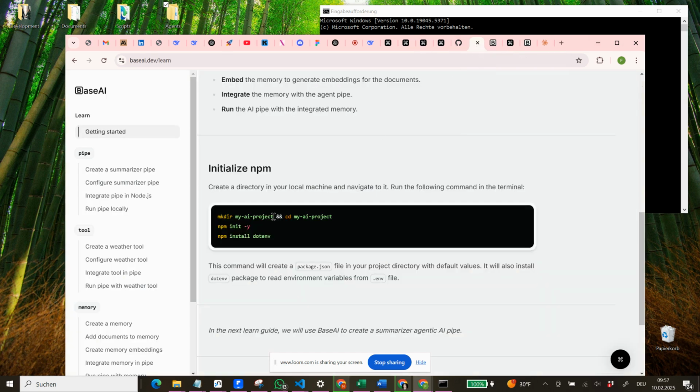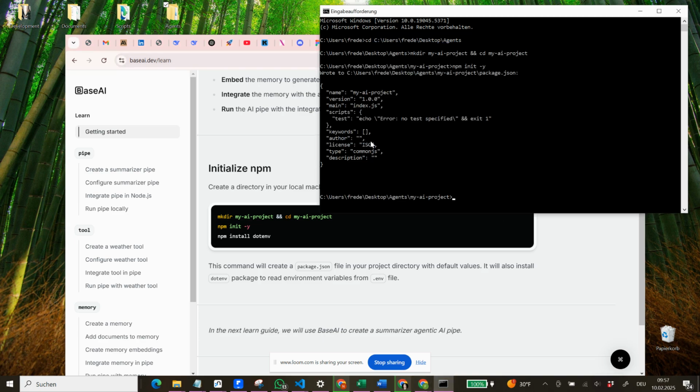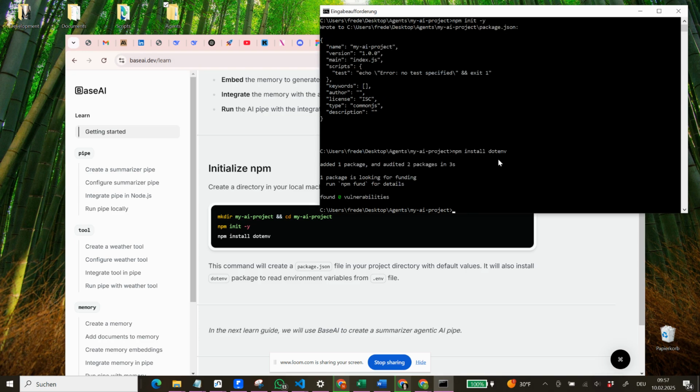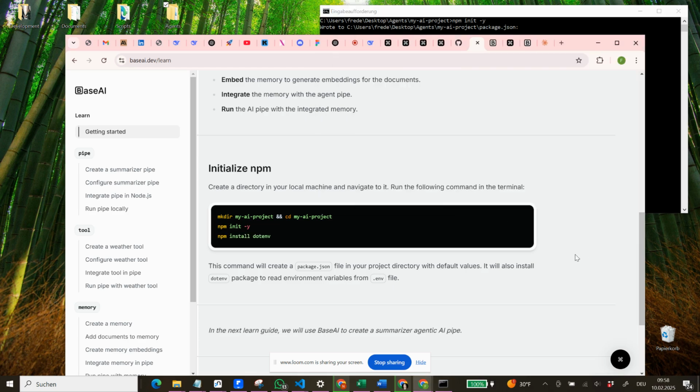So that's great. So now we can npm install dotenv. This will be our environment variables. We can put them in. So now we see that it added this one package and ordered it to other ones. So now we are good to go.